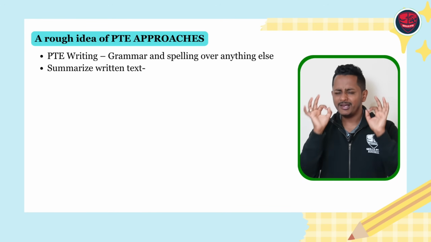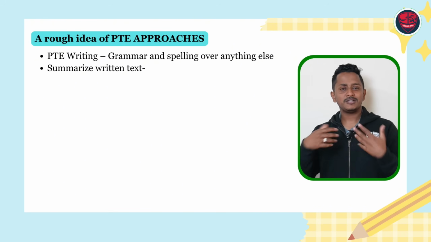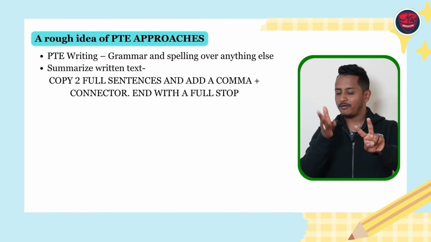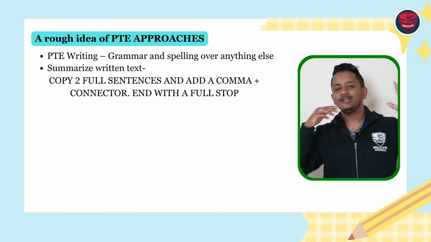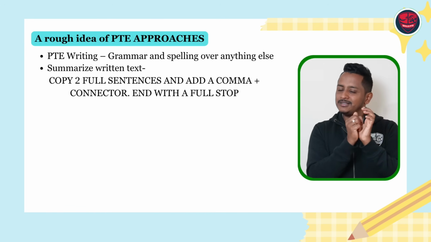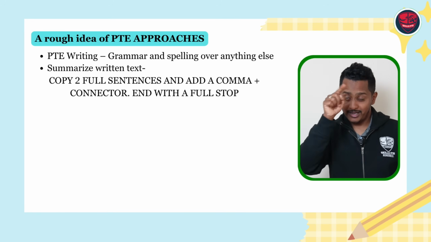Let's start with summarize written text. I'm telling you a very simple basic approach that any AI can give you good scores, not just a person. Take 2 complete, random, full sentences, not half. Entire sentences. If possible, don't take very complex, lengthy sentences. A simple sentence, probably 10-15 words or 20 words, one sentence is enough. Take 2 sentences, in between them add a comma and a connector.